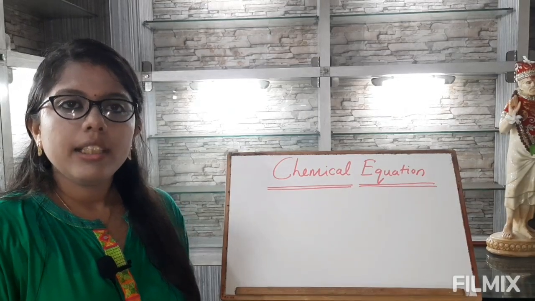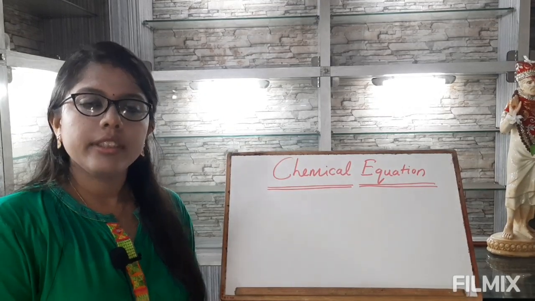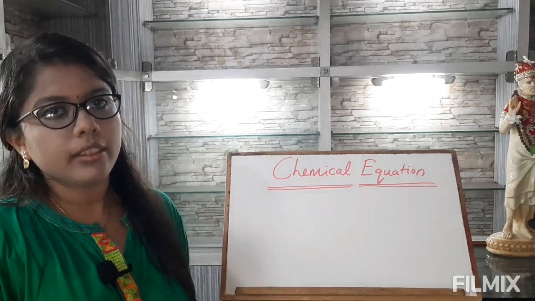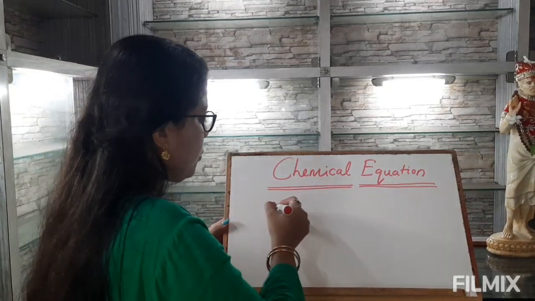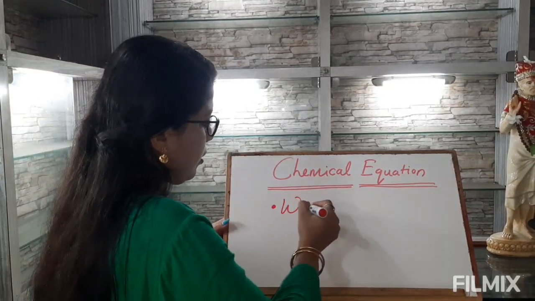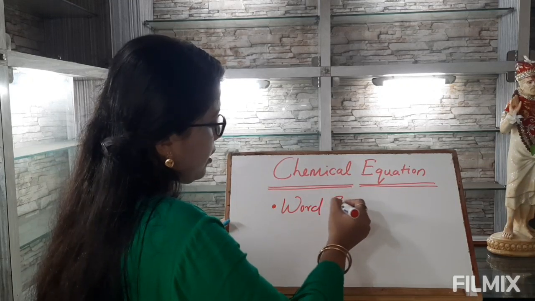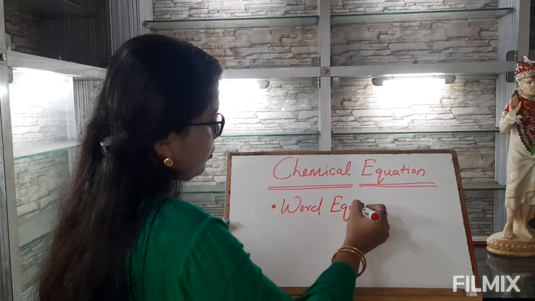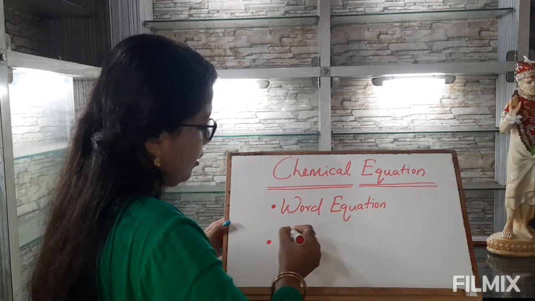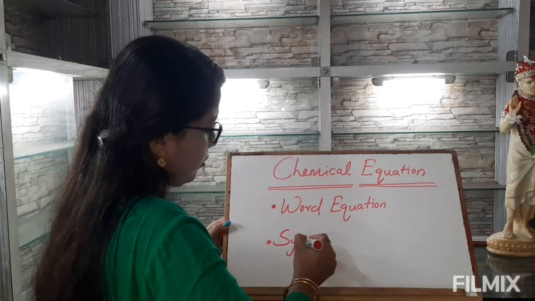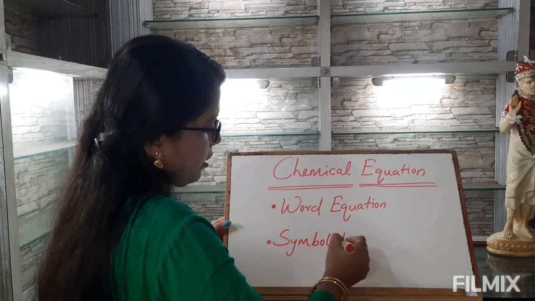Now, the chemical equations can be written by means of two methods, namely, first one, word equation, second one, symbol equation.